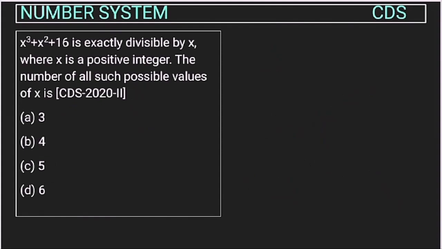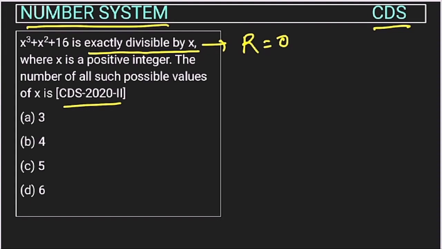So this is a question from the number system chapter asked in CDS exam of 2020. x cube plus x square plus 16 is exactly divisible by x. Exactly divisible by x means that the remainder is 0, right? Where x is a positive integer. The number of all such possible values of x is, right?